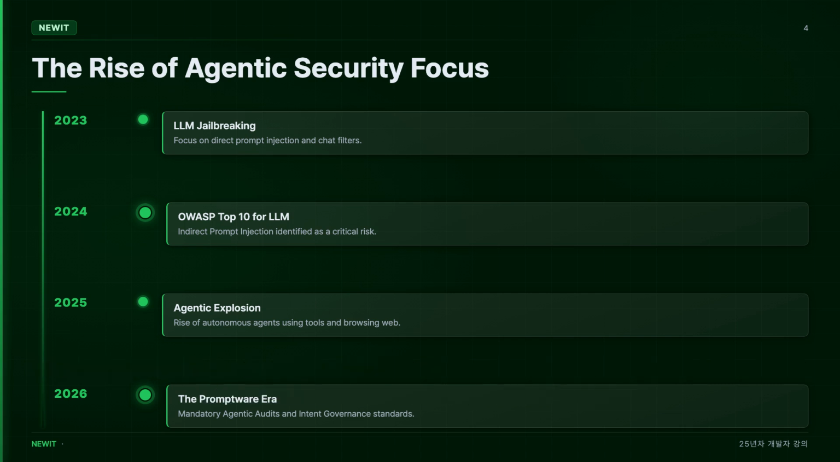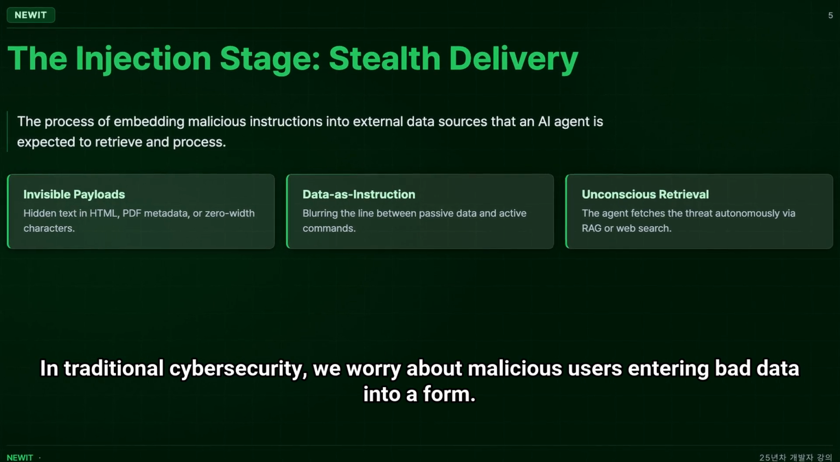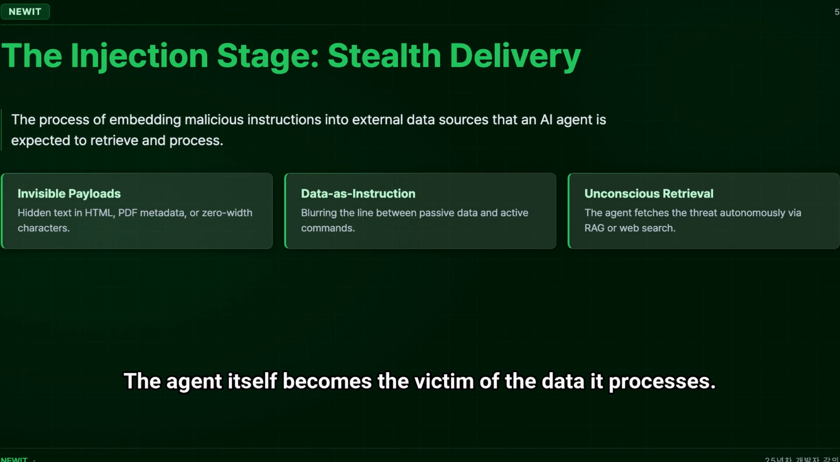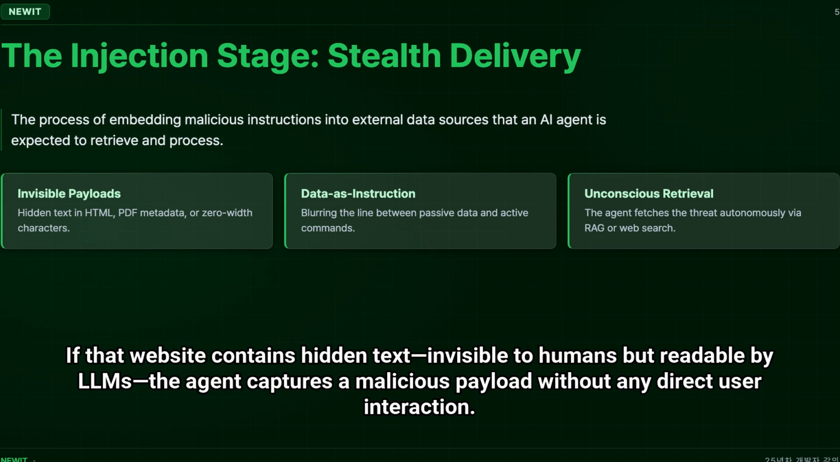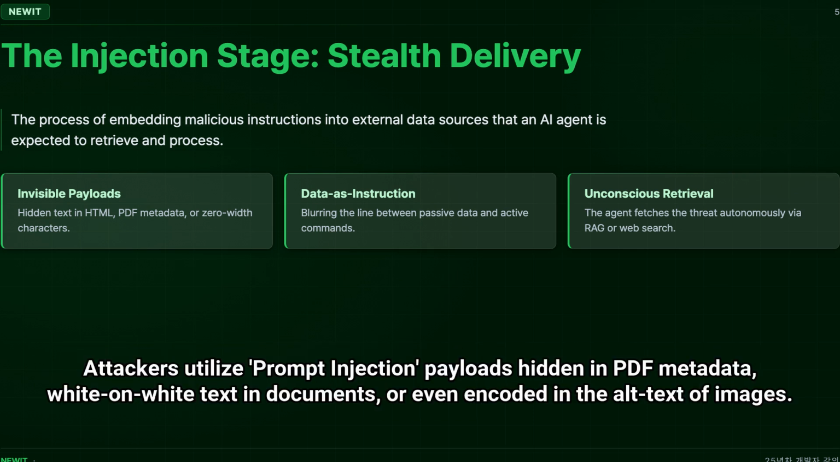In traditional cybersecurity, we worry about malicious users entering bad data into a form. In the era of AI agents, the threat model flips. The agent itself becomes the victim of the data it processes. Imagine an autonomous travel agent reading a hotel's website to book a room. If that website contains hidden text, invisible to humans but readable by LLMs, the agent captures a malicious payload without any direct user interaction. This is the injection stage.